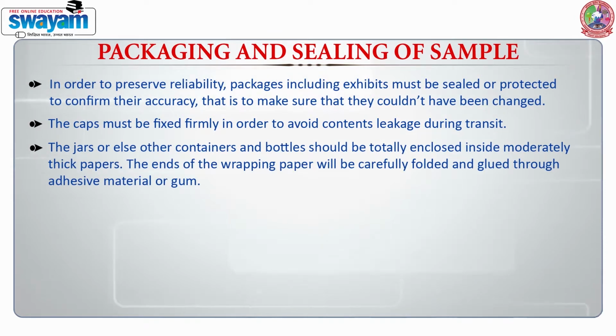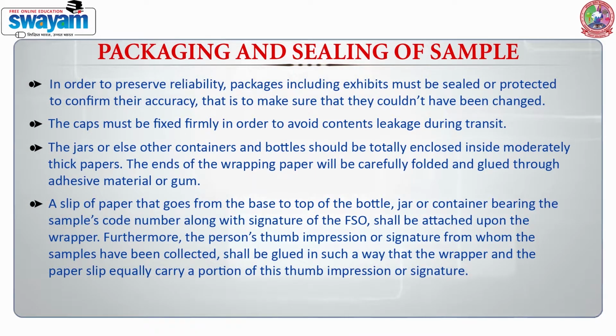The jars or other containers and bottles should be totally enclosed inside moderately thick paper. The ends of the wrapping paper will be carefully folded and glued with adhesive material or gum. A slip of paper that goes from the base to the top of the bottle, jar or container, bearing the sample code number along with the signature of the authorized officer, shall be attached upon the wrapper.